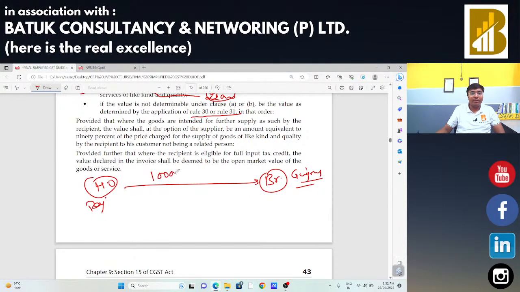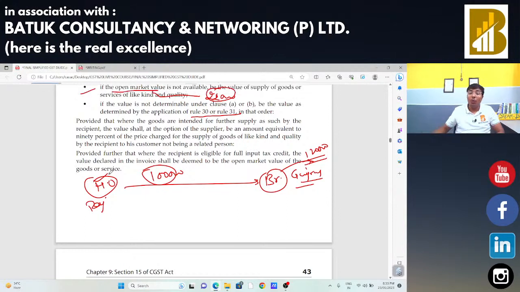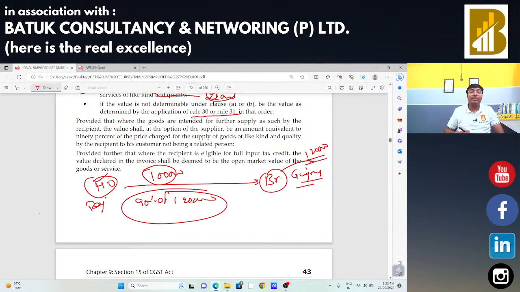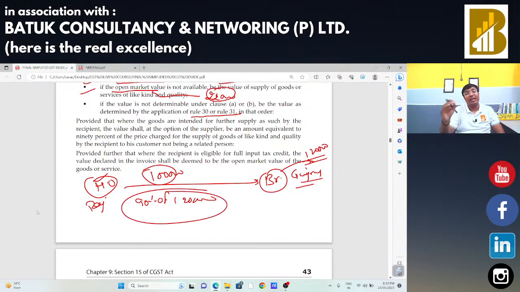Suppose I am going to make the supply for 1 lakh rupees and the branch is going to further sell this product for 1 lakh 20,000 rupees. In the hand of head office, we may take the value as 90% of 1 lakh 20,000. That is, whatever will be the price charged by the branch office, we can take 90% of that particular price in the hand of head office, and head office may take that amount as the value of supply and pay the GST. Is that okay? We can easily get the prices of the branches and accordingly we need to decide.